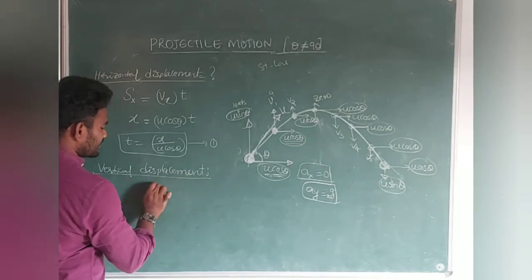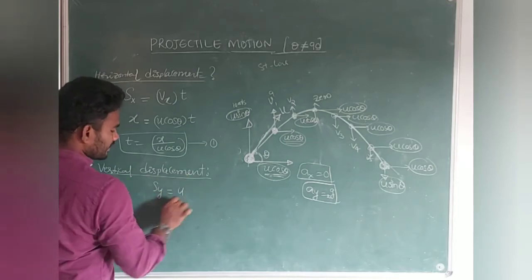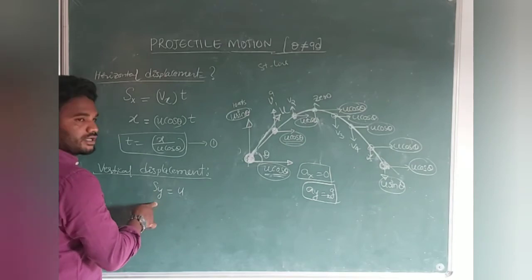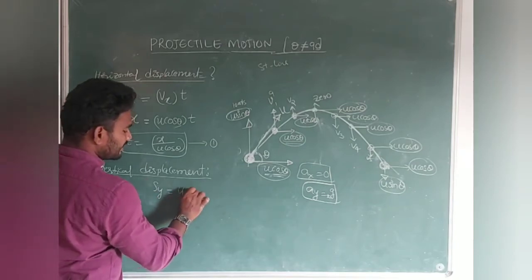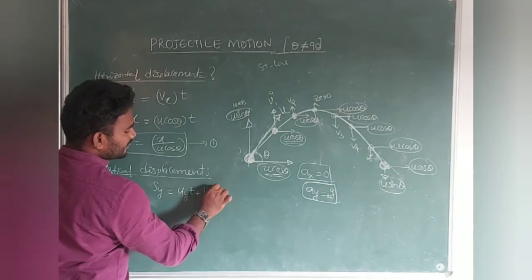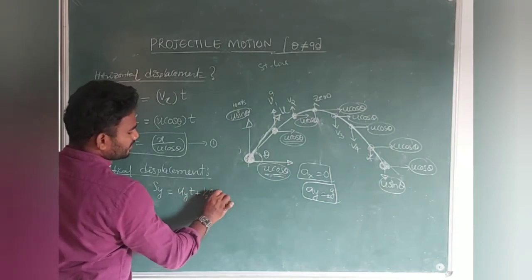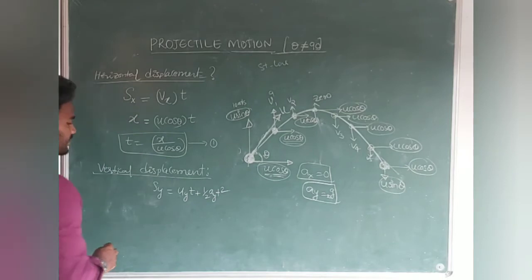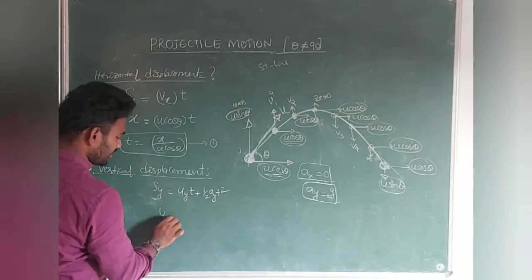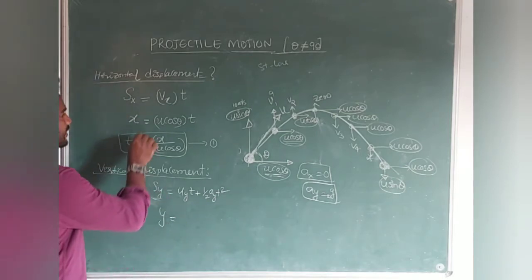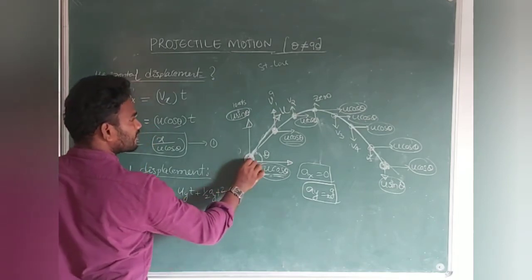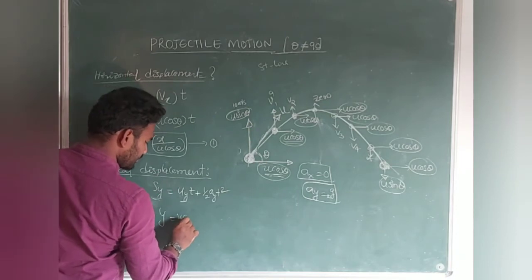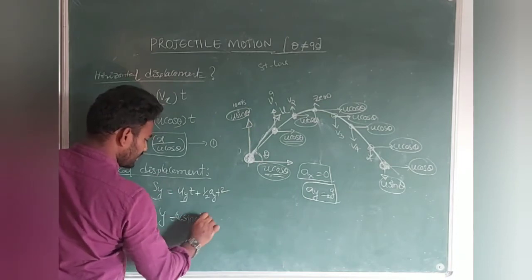Sy is equal to, Sy means what? Vertical component of velocity. I am using y here, y axis. So uyt plus half ay t square. This is a formula you should use here. So Sy means y, because Sx means x, I told you, no? So uy means initially what is the y component? U sin theta. U sin theta into t